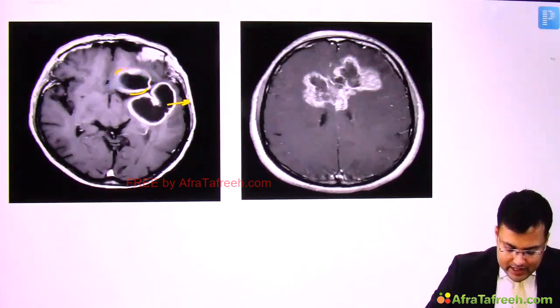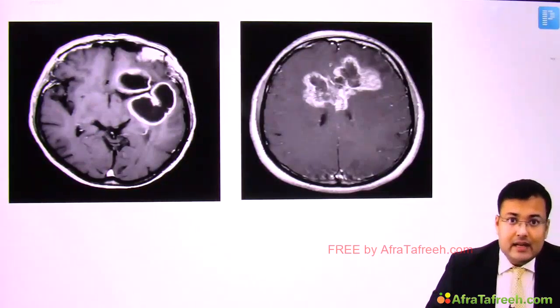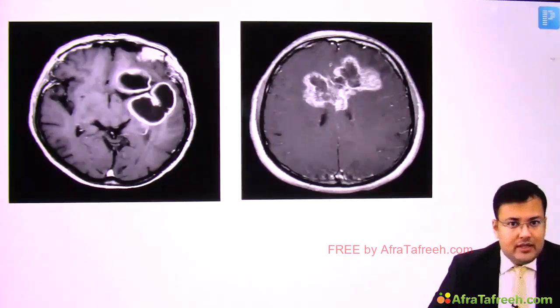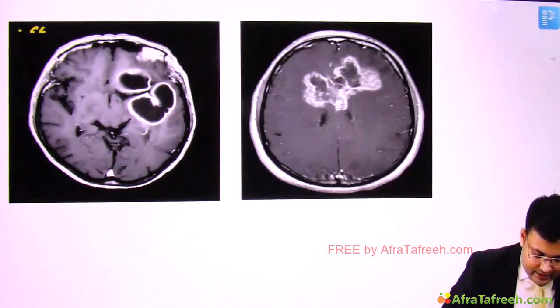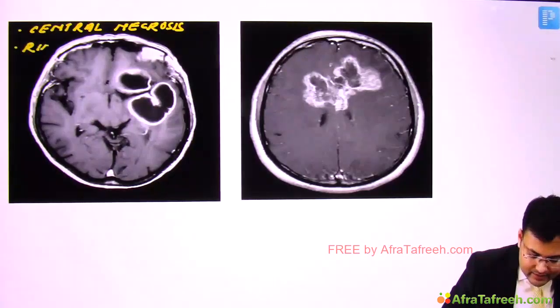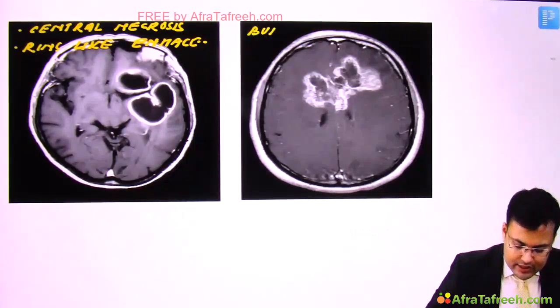This was an image-based question asked in JIPMER, that there is central necrosis with ring-like enhancement, and it is seen in which tumor? It is seen in glioblastoma multiforme. So special features, you can see there is central necrosis and there is ring-like enhancement. Clear? Since the tumor crosses midline, can you see here? So that's why it is also known as butterfly tumor.